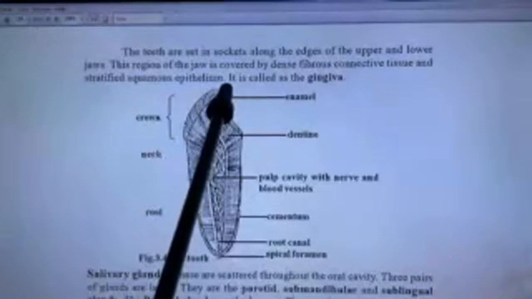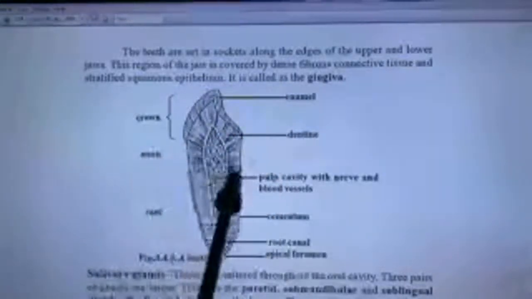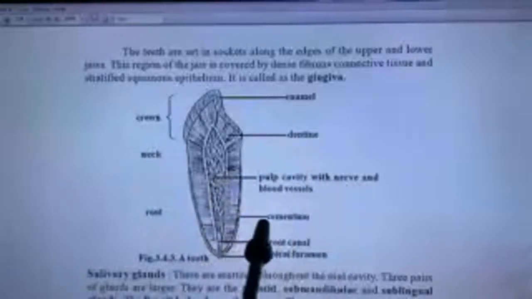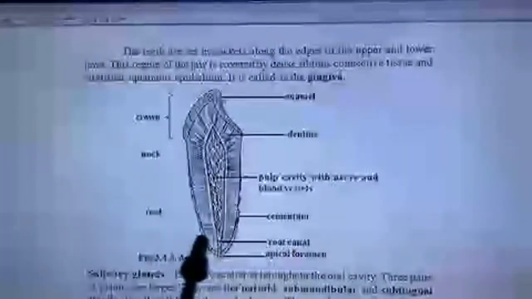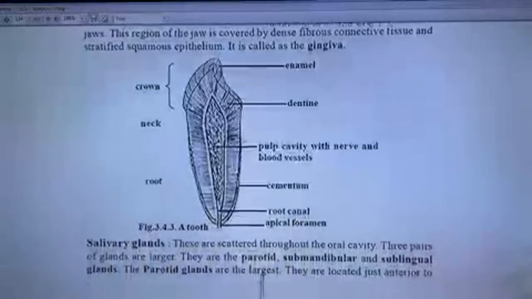Crown, enamel, dentine, pulp cavity with nerves and blood vessels, cementum, root canal, apical foramen. This is the root. Structure of tooth.